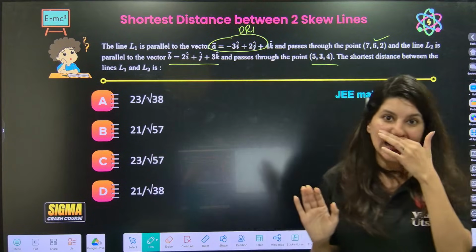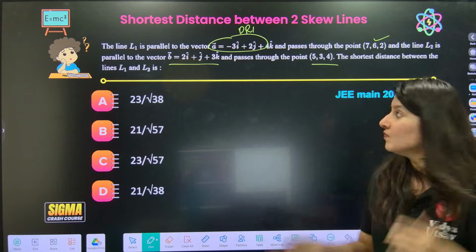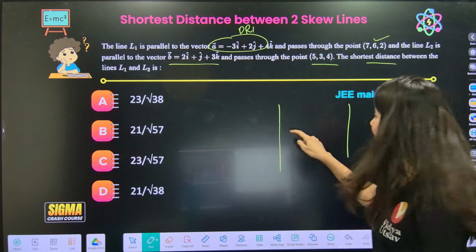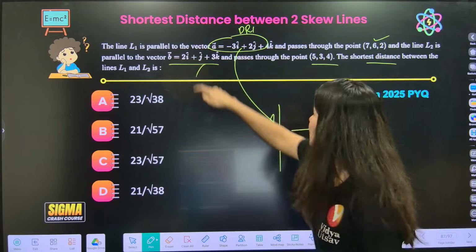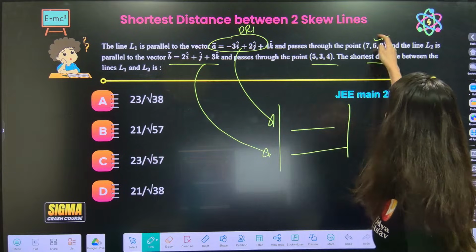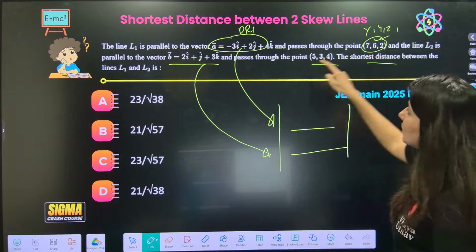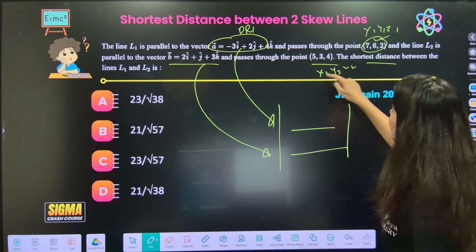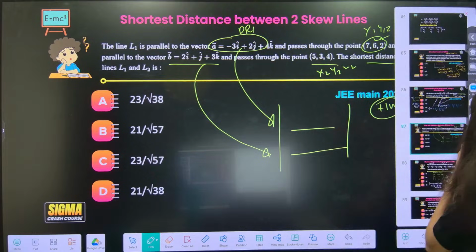You can easily write the equation of, in fact, you don't have to write the line. Because here shortest distance, so you know na how to calculate. Direction ratio of line number 1, direction ratio of line number 2. And now this is x1, y1, z1. This is x2, y2, z2. Yes. Okay. So shortest distance. This is homework question for you. Homework question 1, similar, right?